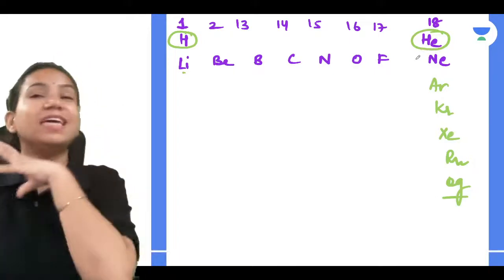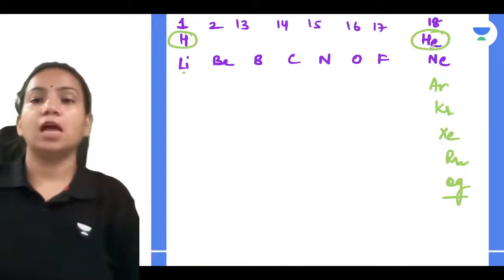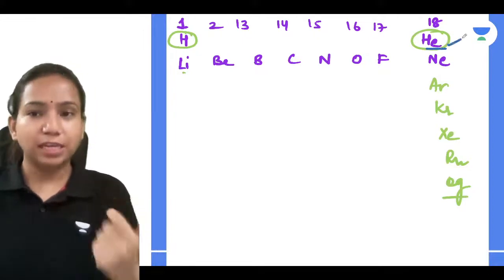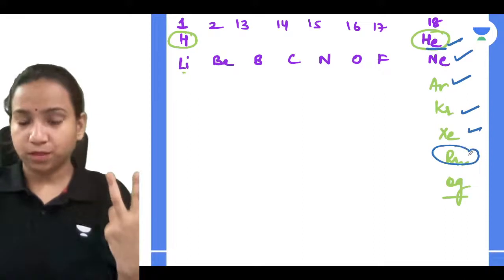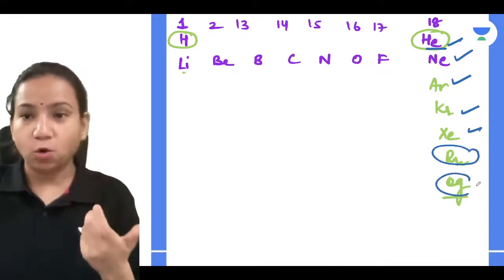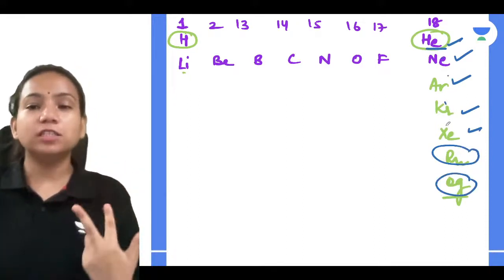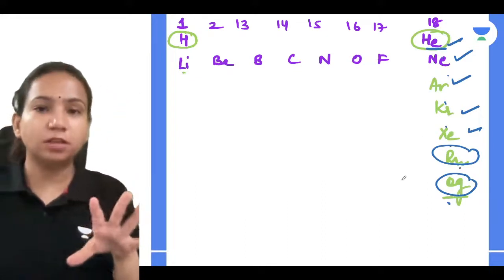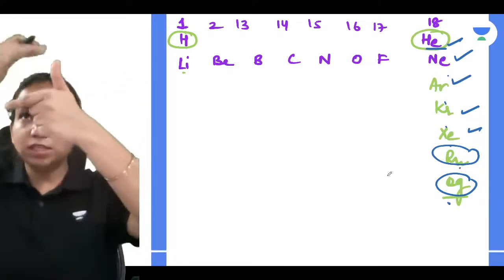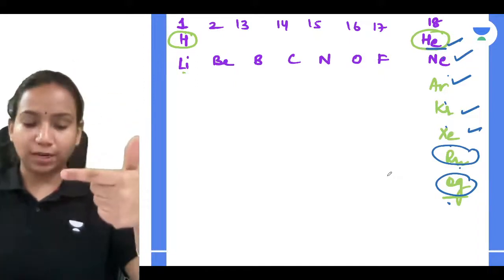So you can make any mnemonic which you are able to learn in any language in which you are comfortable. Like for the 18th group, you can make Hina, Nina, Karina, X-ray, red. Oh my God. Hina, Nina, Karina, X-ray, red. So like that, you can make any mnemonic and learn them, so that you will be able to learn that this is the sequence of the atoms, right?